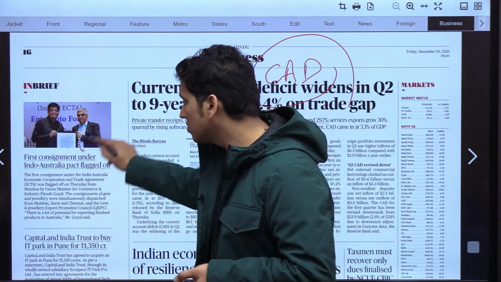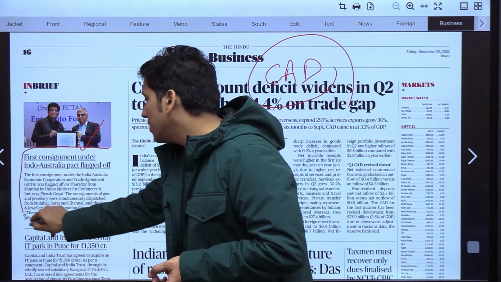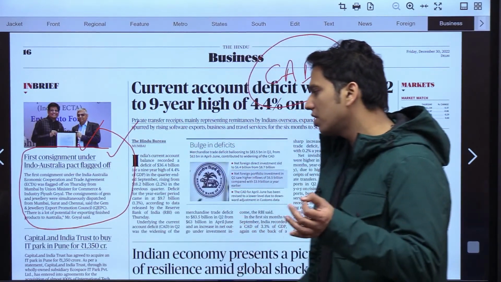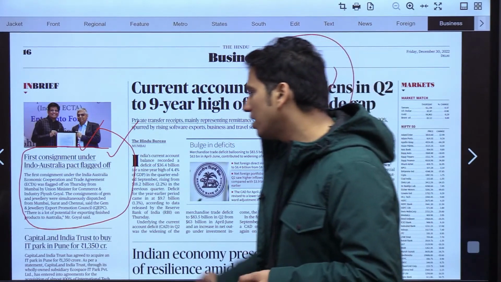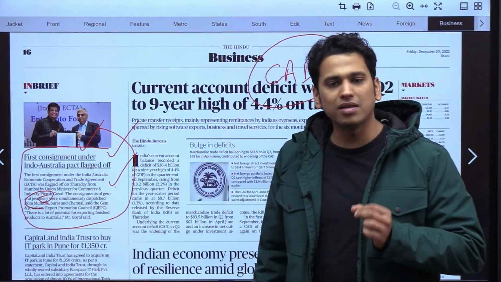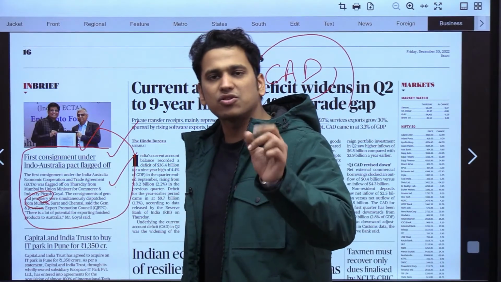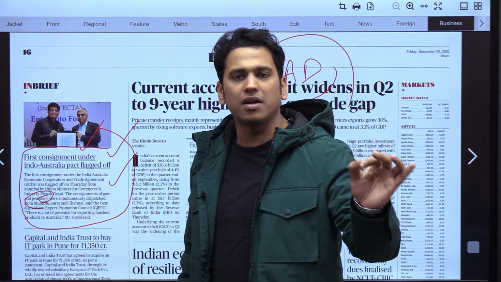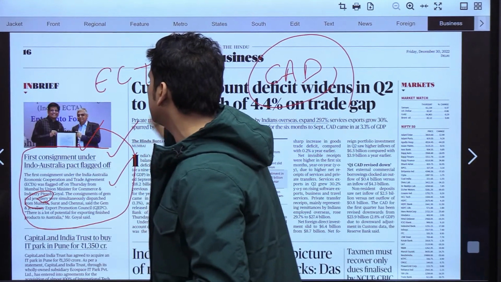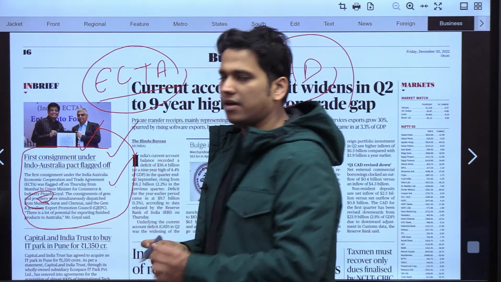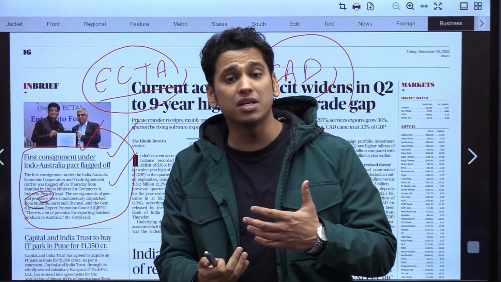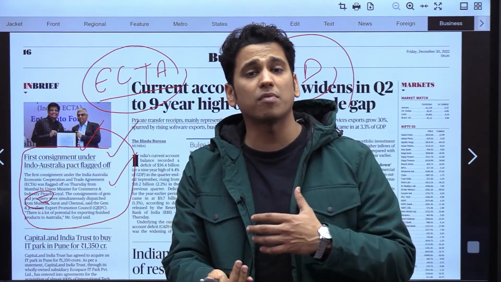The next important news is first consignment under Indo-Australia Pact flagged off. This consignment would be of gems and jewelry. I think everyone knows that India and Australia have signed a preferential trade agreement by the name of ECTA, that is Economic Cooperation and Trade Agreement. These are the important things that you guys need to know from the prelims point